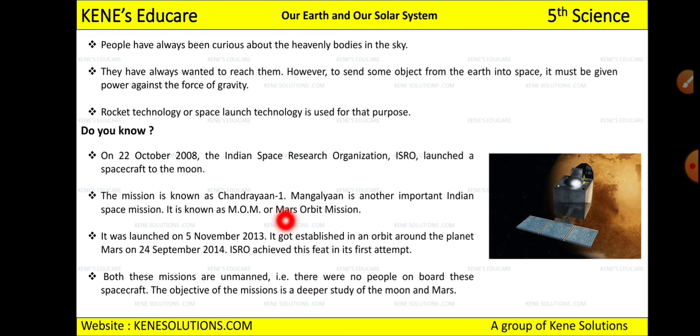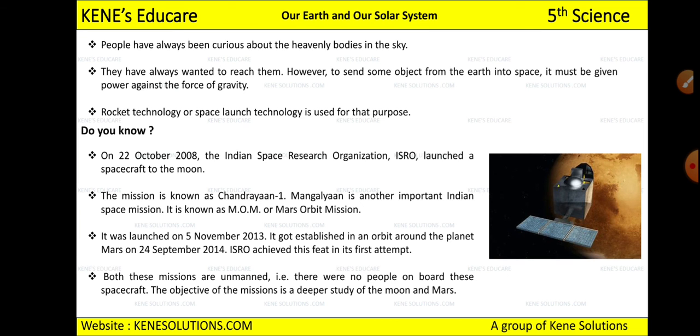What name did they give it? Chandrayaan 1. And Mangalyaan is another important Indian space mission. It is known as MOM or Mars Orbiter Mission. Okay, it was launched on 5th November 2013 and it got established in an orbit around the planet Mars on 24th September 2014 and ISRO achieved this feat in its first attempt. The first time they launched the satellite, that satellite launching was successful. And both these missions were unmanned, that is there were no people on board the spacecraft. There was no one inside the spacecraft.